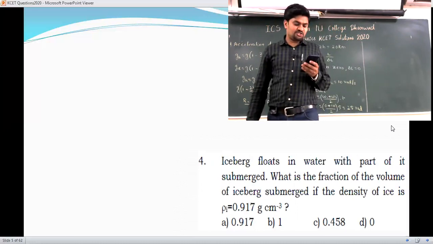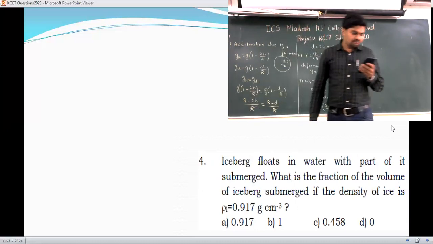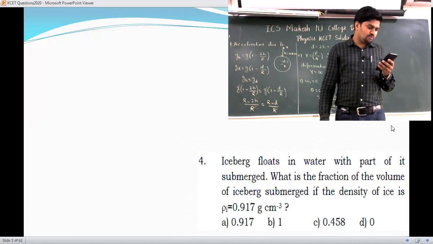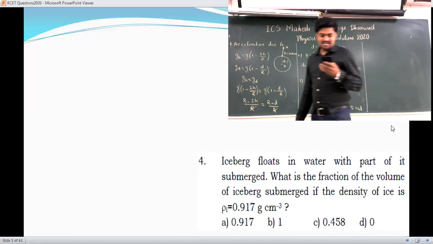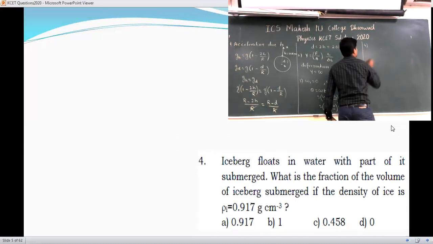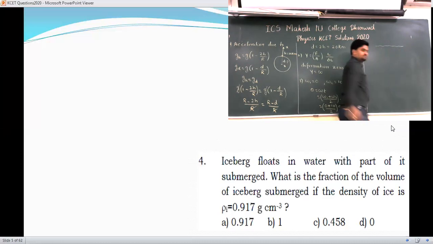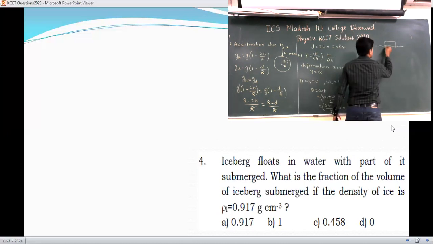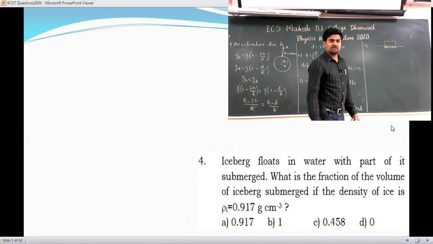Yes, this is a pretty interesting one. An iceberg floats on water with a part of it submerged. What is the fraction of the volume of the iceberg submerged if the density of ice is given? Now in this fourth question, say for example, this is the surface of water. On the surface of water, you have the iceberg submerged, so some part of the ice is in contact with the water.